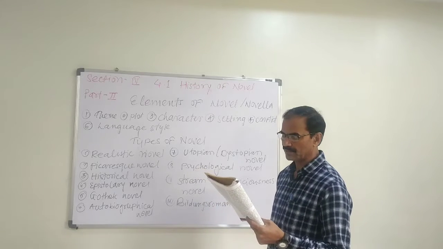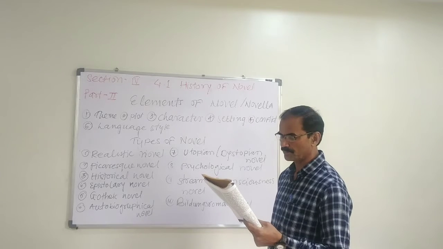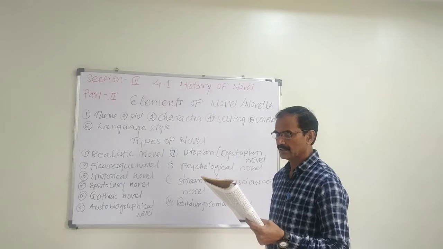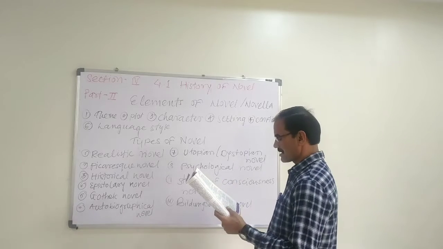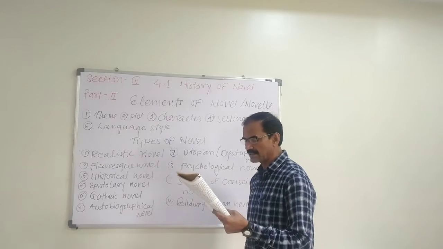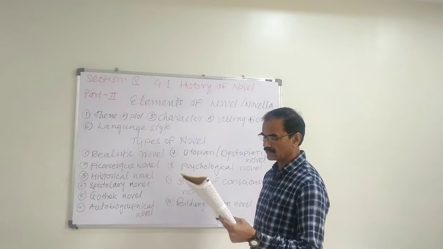Next one, the conflict. Conflict, the struggle between opposite forces in the story, is called conflict. Conflict provides interest and curiosity about the plot. Then language style. The language and the techniques used by the author for the narration of the course of events is known as the style.